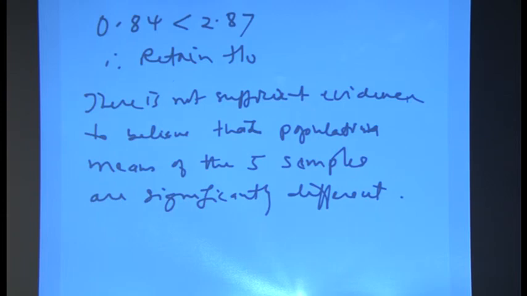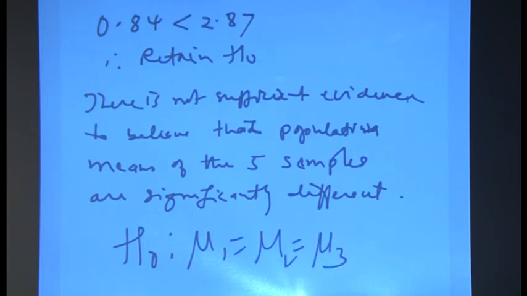But we did not compare the means, we actually compared the variances, but make the conclusions for the means. In other words, H naught is saying that mu 1 is equal to mu 2 is equal to mu 3 is equal to mu 4 is equal to mu 5, because there are 5 groups. So, we are saying that the means of the populations of all 5 samples are the same, and we have come to the conclusion, yes, they are the same, there is no significant difference.